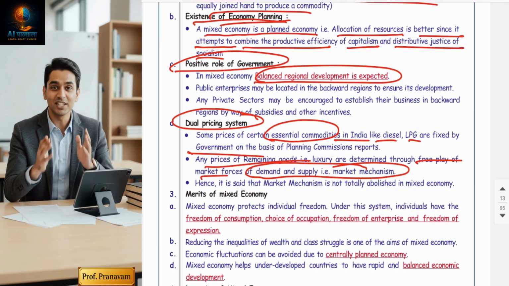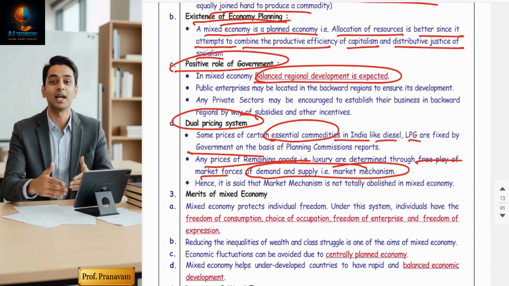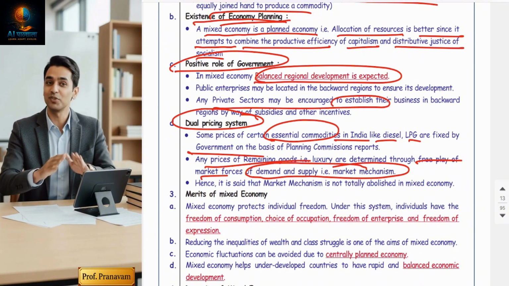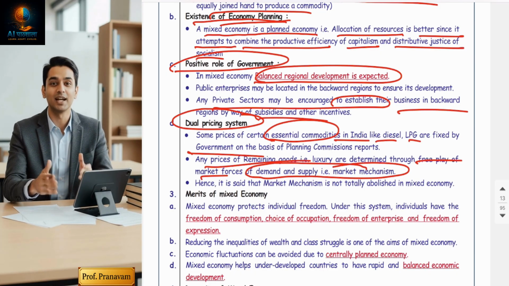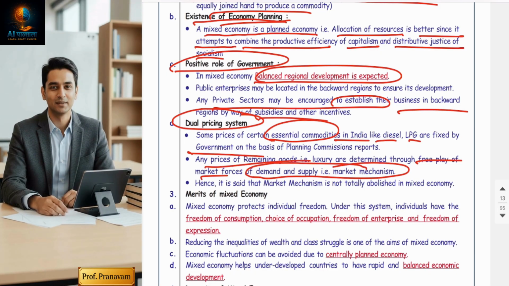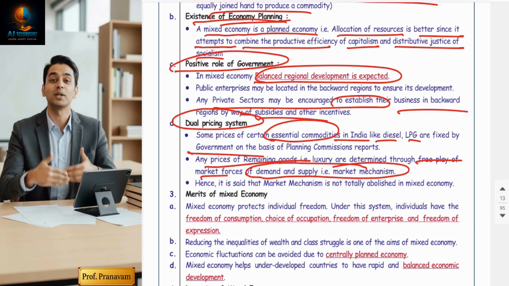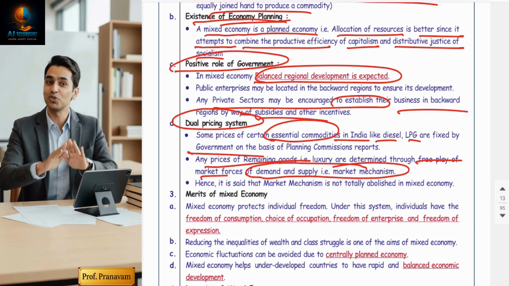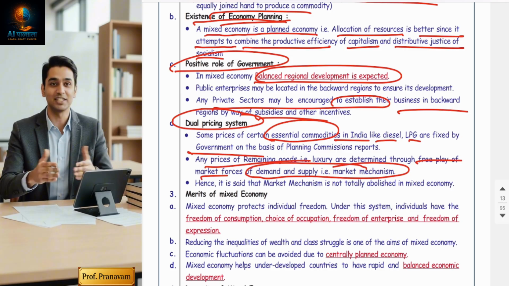So balanced regional development will be there. And sometimes private sectors may be encouraged by the government to establish their businesses in rural areas, by giving subsidies and some tax benefits, to encourage development of the entire country.